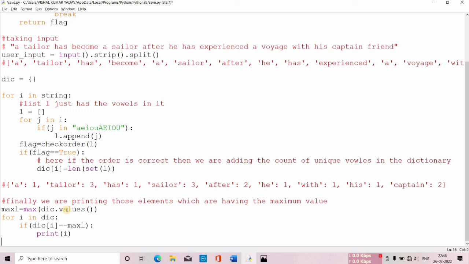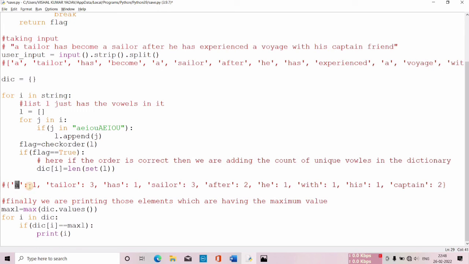Max L is equal to max of dictionary dot values. This will give us the maximum value of the dictionary. In this entire dictionary, the maximum value is 3, and this value gets stored in this variable. Then for i in dictionary, I'll be checking for each key whether the dictionary has that maximum value or not.